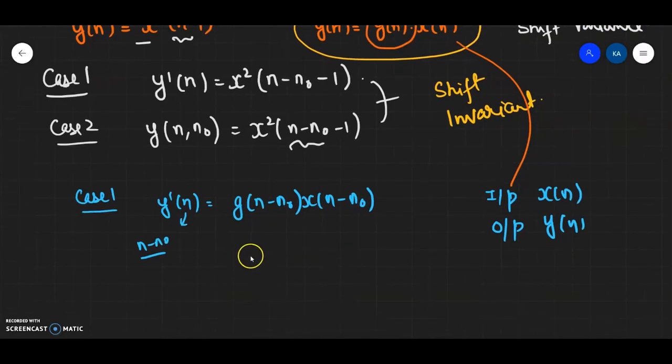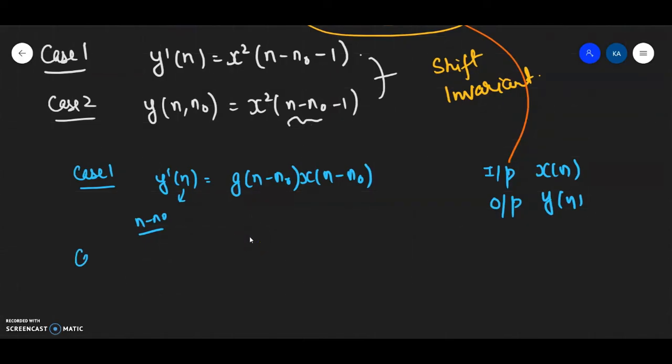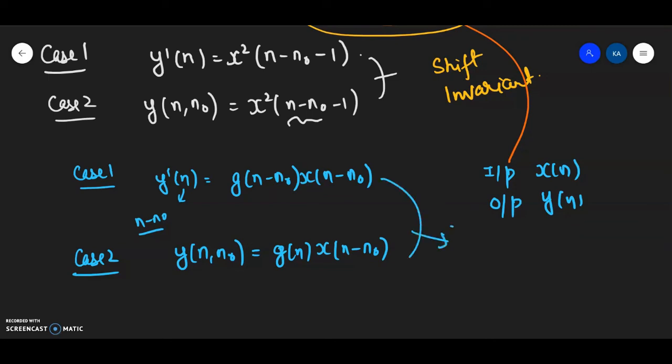What I'll be doing in case 2 is delaying the input. That means y n oblique n naught: this gn will not change. It will remain the way it was. And in place of xn, I'll be getting xn minus n naught. Fine. Now I can clearly see that this particular system is indeed a shift variant system. This is a shift variant system, yeah, a time variant system for that matter.